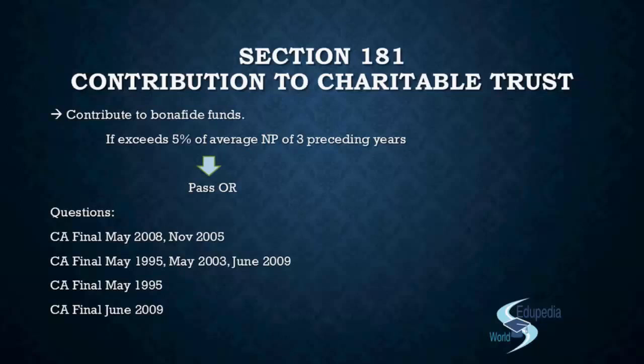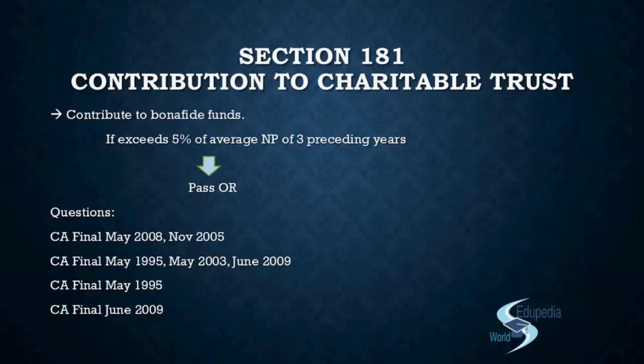So basically you understand that there are three types of questions that can be framed on this section. A very simple, very easy, very small section. You can leave no scope for a mistake in this question on the provisions of section 181. First, you can get a question clubbing section 180.